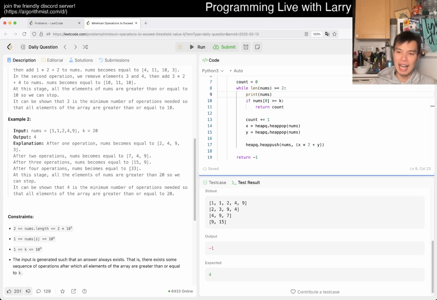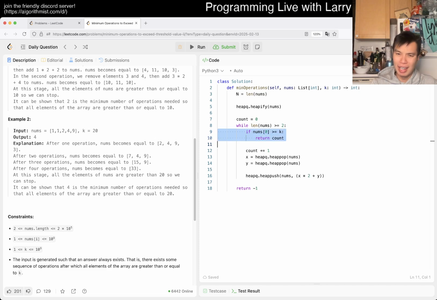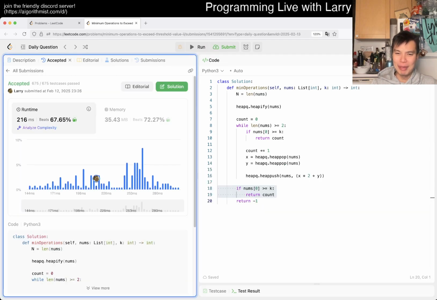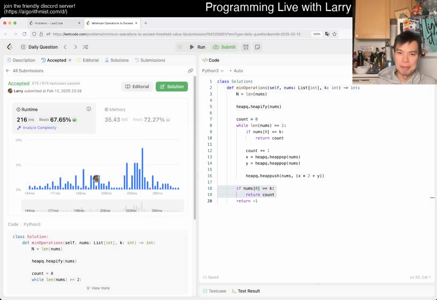Oh wow, that is actually a bad edge case by me, because this one returned false before and now it returns true. So I guess we have to add a check here first. I don't know why I didn't catch that. All right, let's give it a submit. Other than that, I think we're pretty confident about it. We did the proof and stuff. I just did the if statements clearly not in a great order. But yeah.